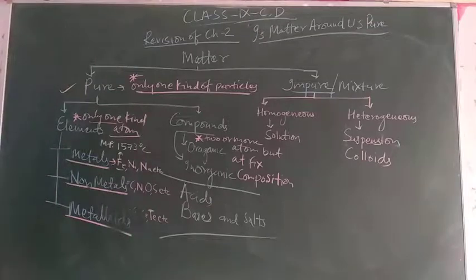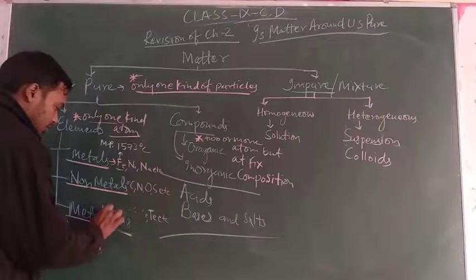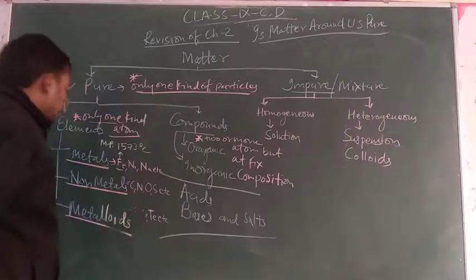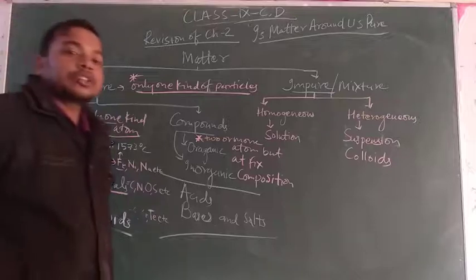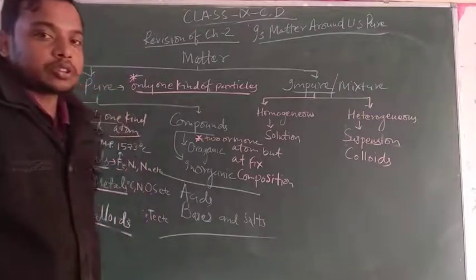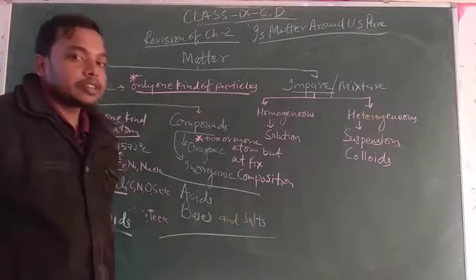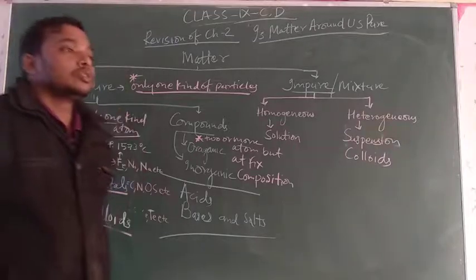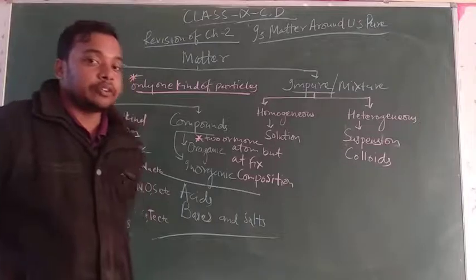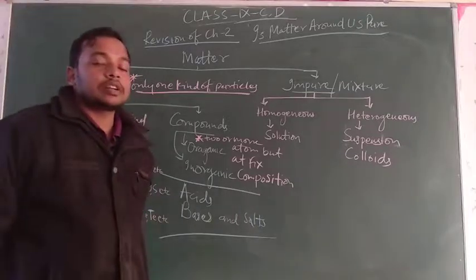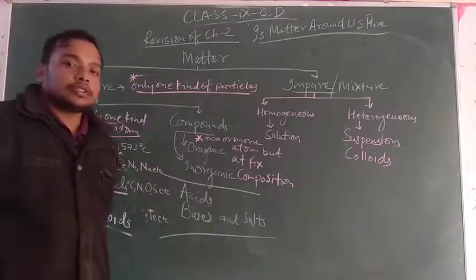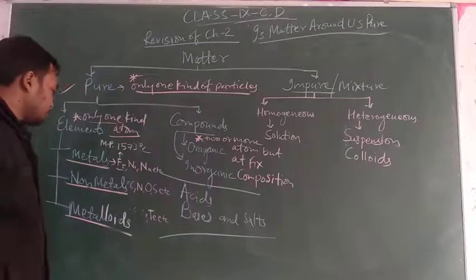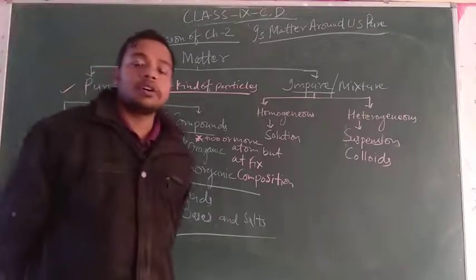Now come to the properties of non-metals. Non-metals are those elements which are slightly opposite to the metals. A non-metal exists in 3 states of matter, that is solid, liquid and gas. Solid, for example iodine; liquid, that is bromine; and gases, that is chlorine and fluorine, and all other gases present in the atmosphere and nature.